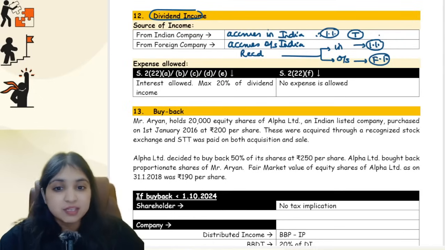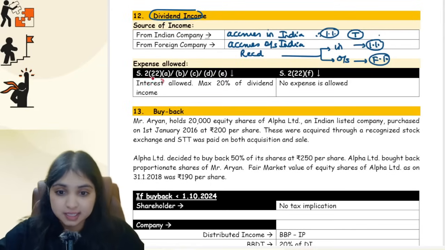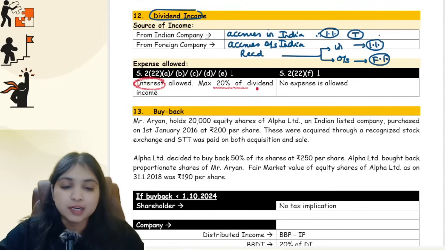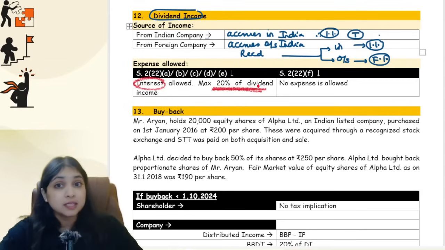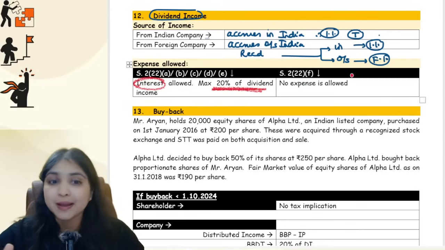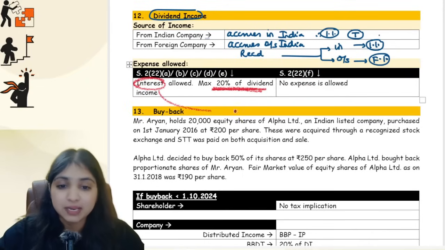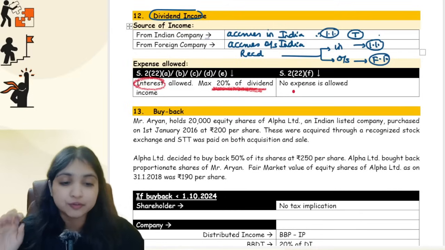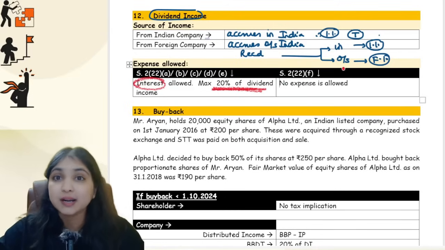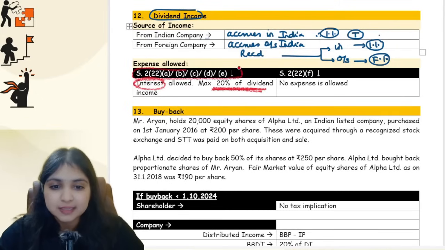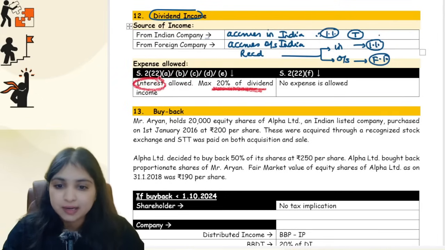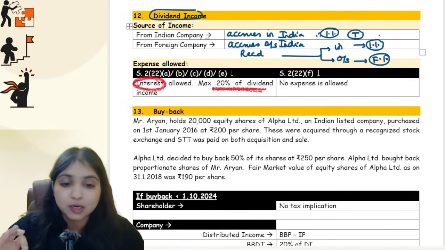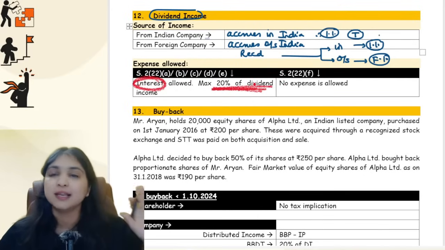And with respect to dividend income, don't forget you can subtract only one expense, and that is interest expense, and at maximum you can subtract 20% of the dividend income. But see, in section 222F dividend buyback cases, no expense is allowed, even this interest is not allowed. So in buyback, in section 222F dividend, you can't subtract any expense, even this 20% interest. In other cases, 222A, B, C, D, other dividends, you can subtract only one expense, which is interest expense, at maximum 20% of dividend income. That's the maximum you can subtract.